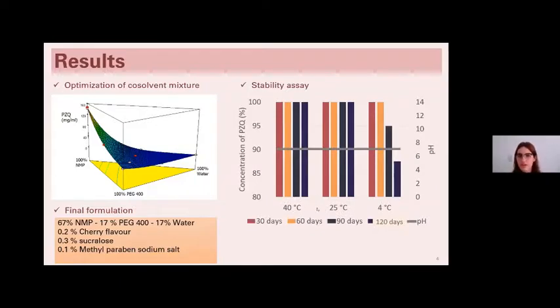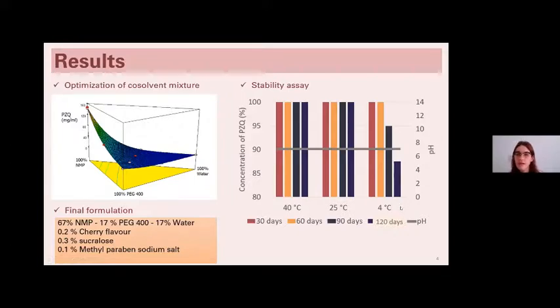Then, during the stability assay, as you can see in this graph, those samples that were stored at 40 and 25 Celsius degrees kept the initial value of the concentration of praziquantel. But on those samples that were stored at 4 Celsius degrees, you can see that we lost 5% of the initial concentration after 90 days, and after 4 months, that concentration decreased by 13.5%.